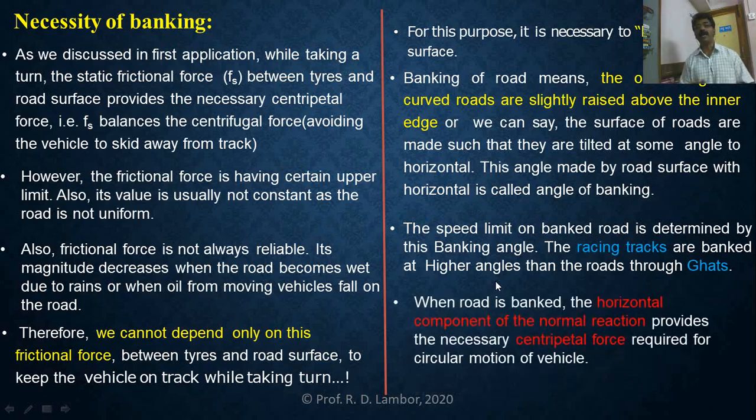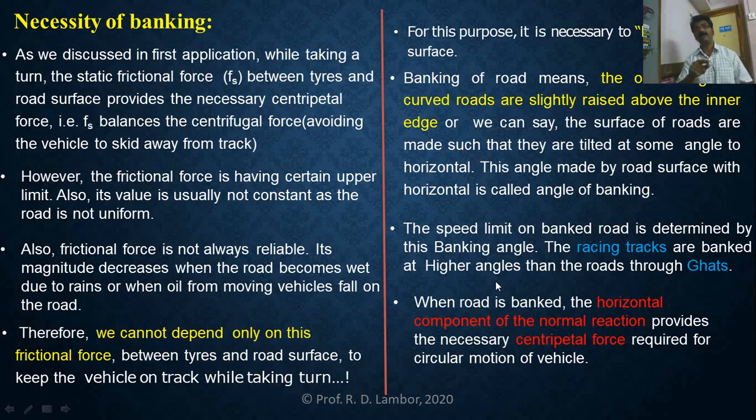When the road is banked, what happens? Banking of road is an arrangement used to compensate for the frictional force. Because frictional force provides the necessary centripetal force, but frictional force is not always reliable.